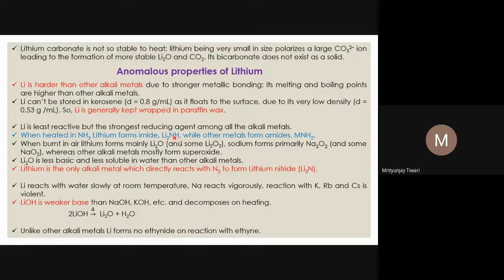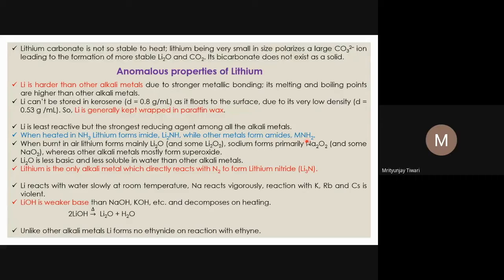So two negative charges on the NH will be there, and those two negative charges are balanced by two Li+ ions. That is why it is Li2NH. So lithium forms Li2NH, it forms imide. The other alkali metals form amide. They form MNH2, where M is sodium, potassium, rubidium, or cesium.